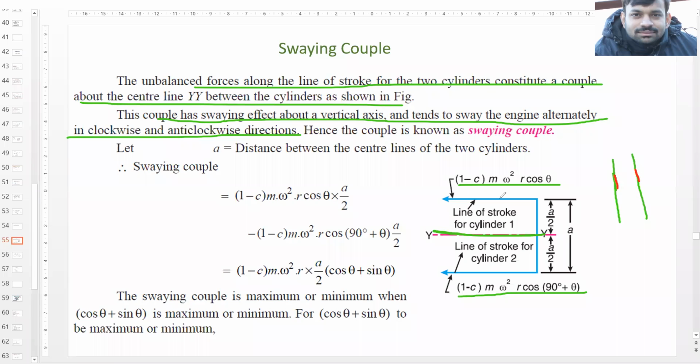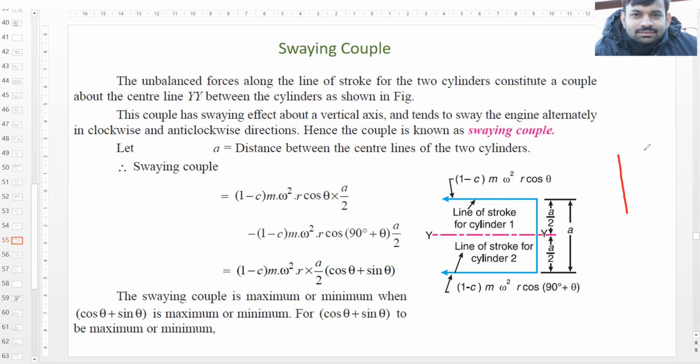What this swaying couple does is it tends to rotate the wheel in this direction at one instant, and in this direction at another instant. So it tends to move the engine in a zigzag direction.